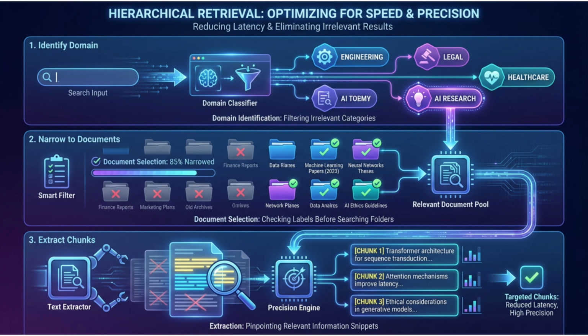Hierarchical retrieval optimizes for both speed and precision. First, identify the relevant domain or category. Then narrow to specific documents within that domain. Finally, extract the relevant chunks. This check-the-drawer-label-before-searching-the-folders approach reduces latency and eliminates irrelevant results from distant domains.